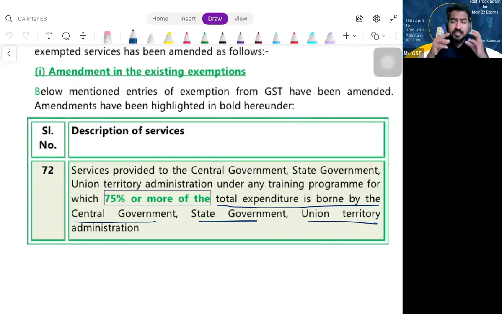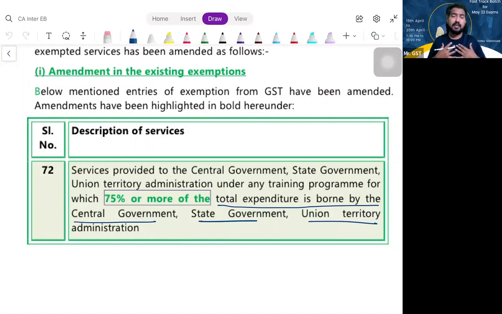So 72, there was an exemption saying that apart from these skill development programs, any other training program is conducted by some outside agency, for which consideration is not paid by the students or the participants attending the program. That consideration was paid by the central government or the state government or union territory administration.